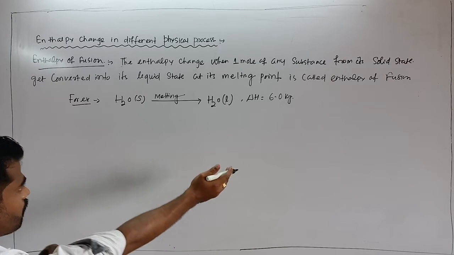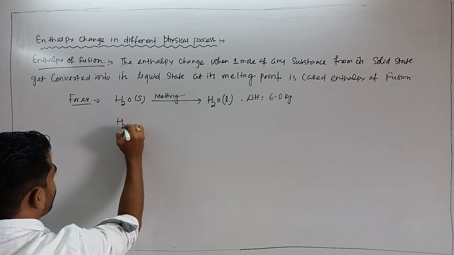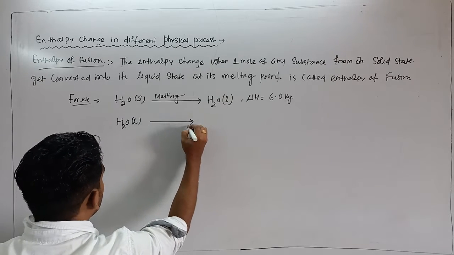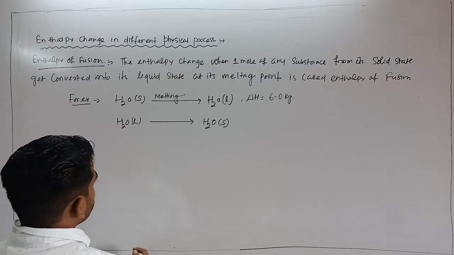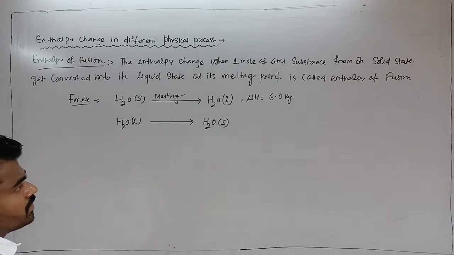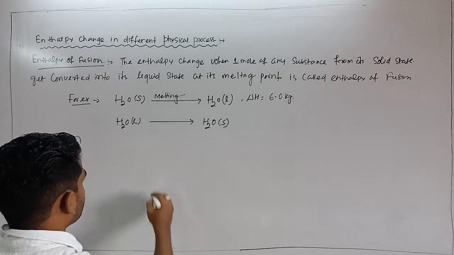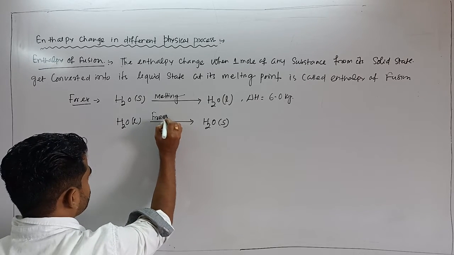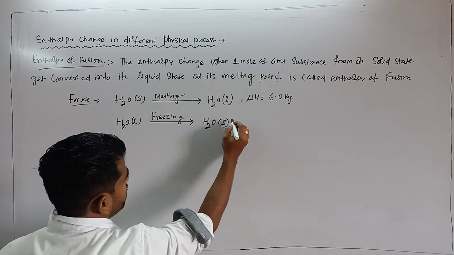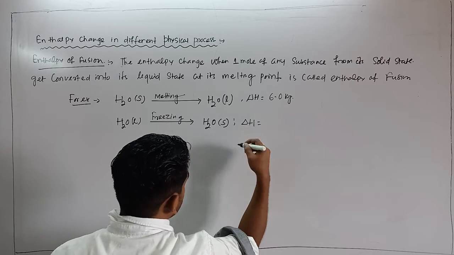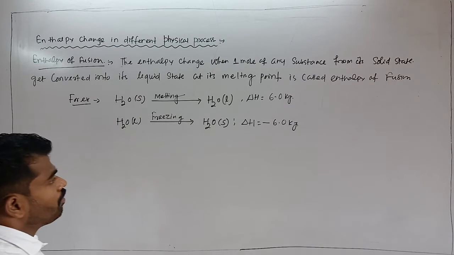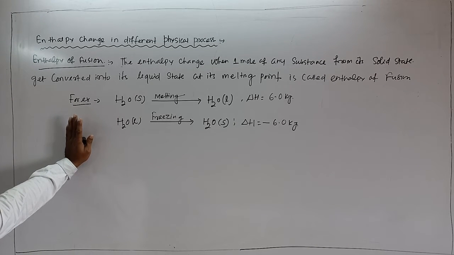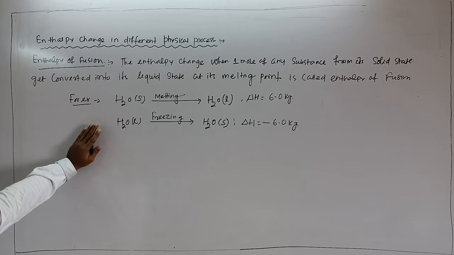And if the case is reversed, that is if 1 mole of liquid gets converted into 1 mole of solid, so this one, liquid is converted into solid, that is called freezing. The case is opposite, and here energy is released, about exactly 6.0 kilojoule. So the above one is endothermic, and the second one is exothermic.